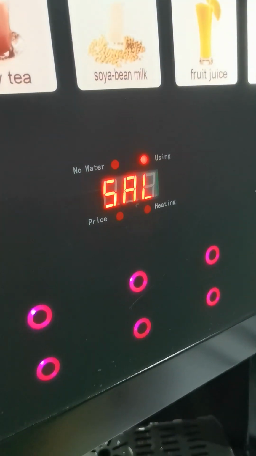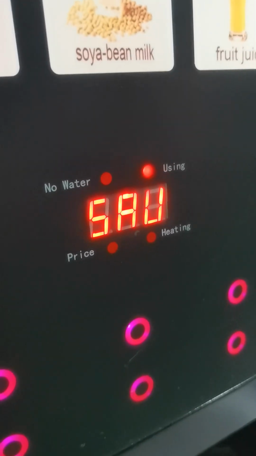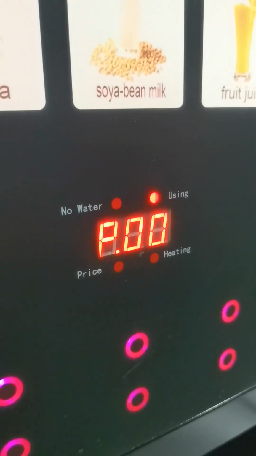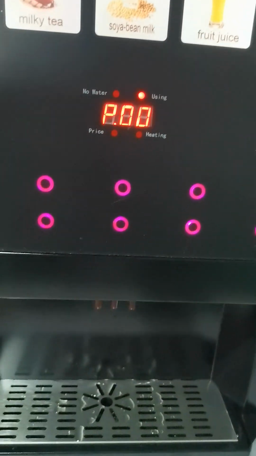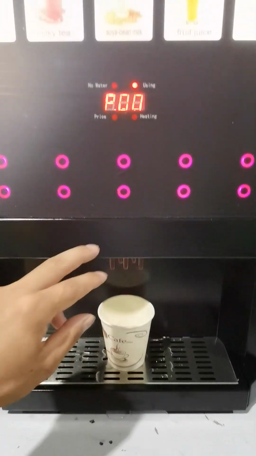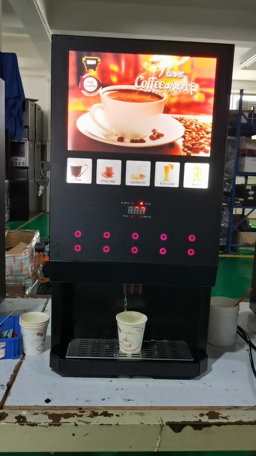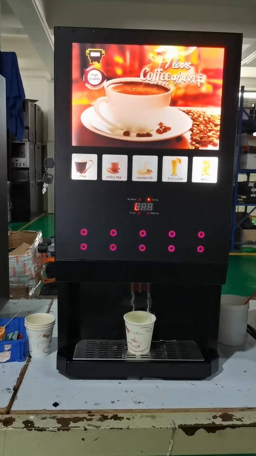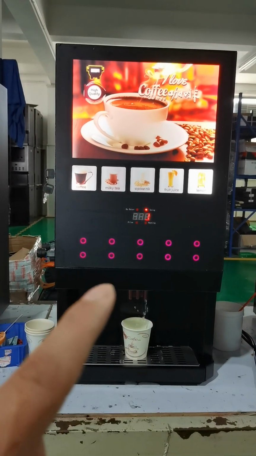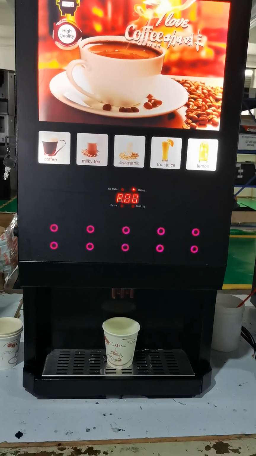Here we save, and then press increase button to save. Okay, then back. Okay, and we test. Yeah, can two water, 2 canister mix, 2 canister mix now. Let's drink.